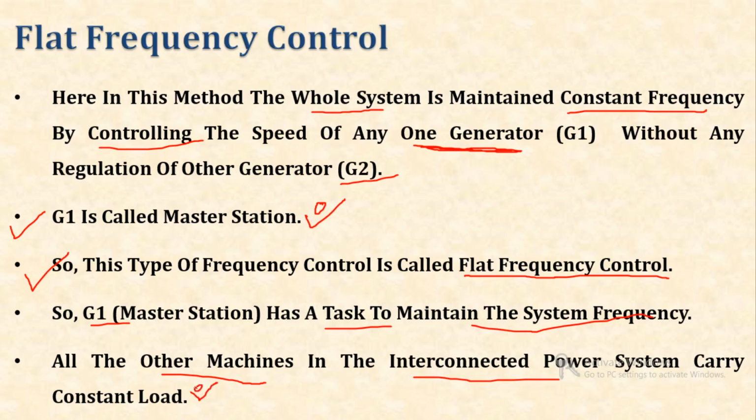So the entire responsibility lies with the master station, which is generator 1.